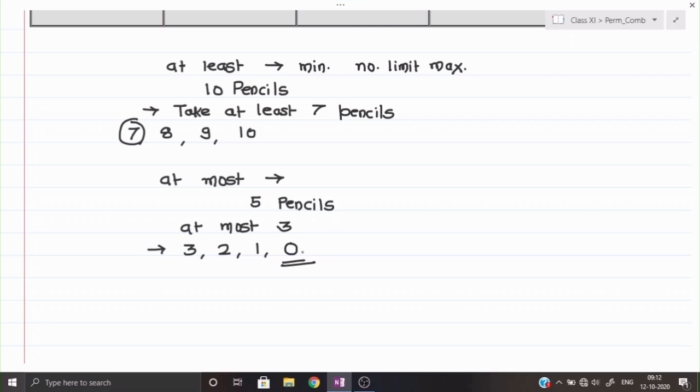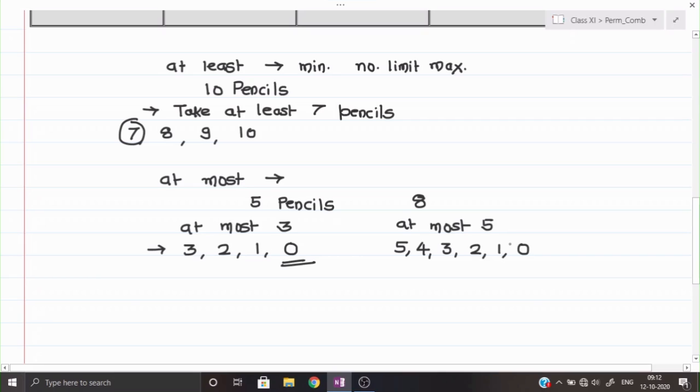Suppose for example, next time I have given you 8 pencils, and if I say at most you can take 5 pencils, so 5 you can take, 4, 3, 2, 1 or 0 you can take.